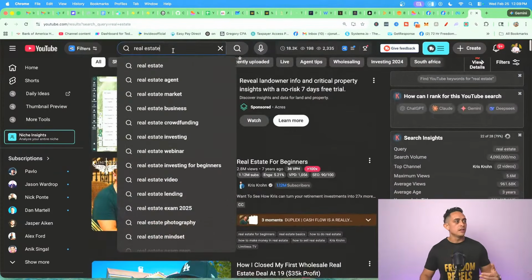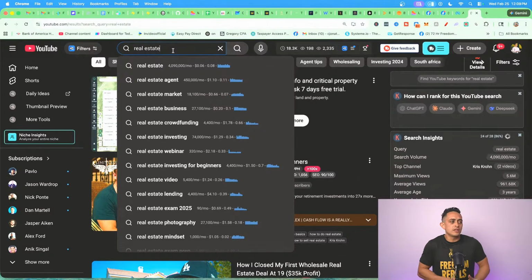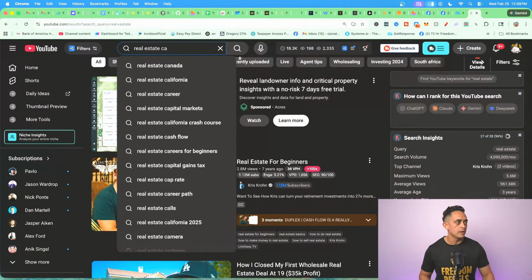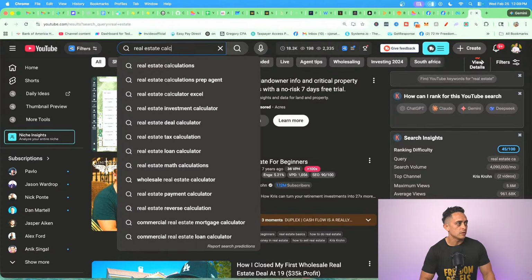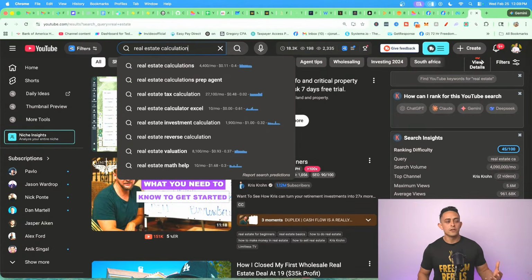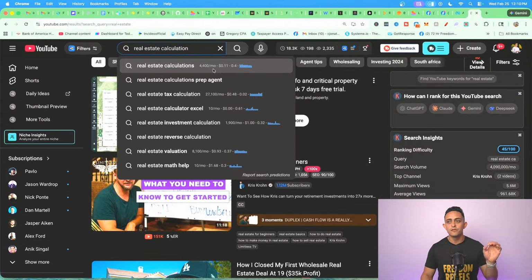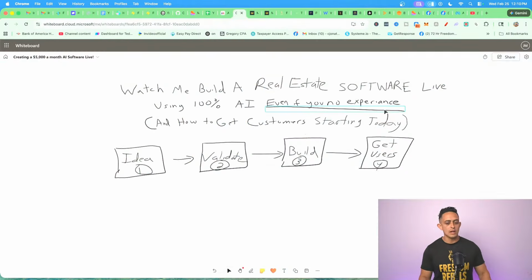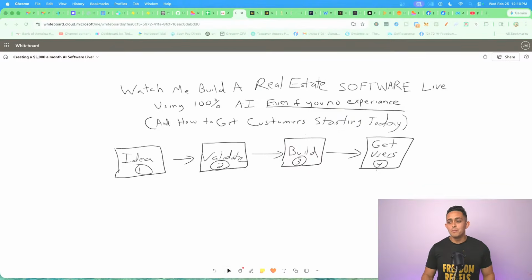Now, the next thing is like, let me validate that idea, right? Let's just say you want to create a real estate, I don't know, calculator. Let me see if there's even like a market for that, right? So if I type in real estate calculation or calculator, you can see, I don't know if you can see that there, but it says 4,000 searches per month, okay? So we know that people are maybe interested in this product, okay? So a big part of this is the validation, right? So obviously the idea is really important, but if you don't have validation, do we have a customer that's actually going to buy this? Then there's no point in wasting time doing this, okay? That's the main goal with this, okay?